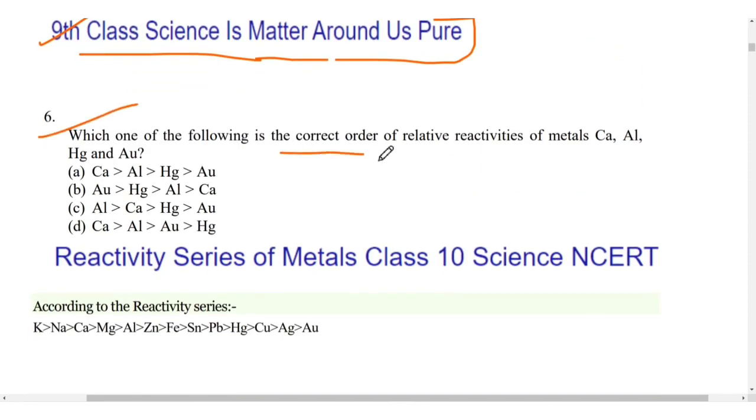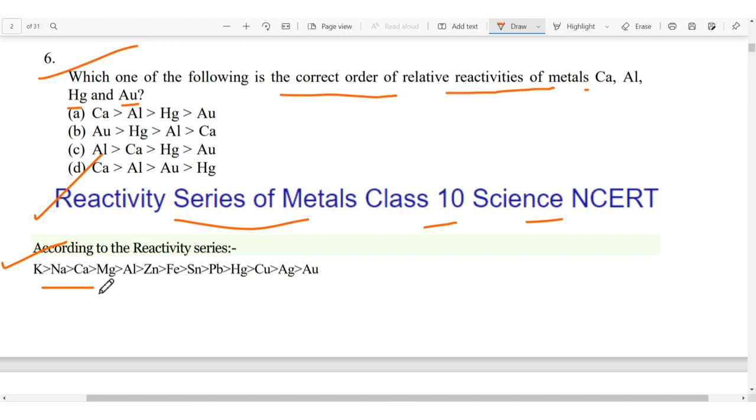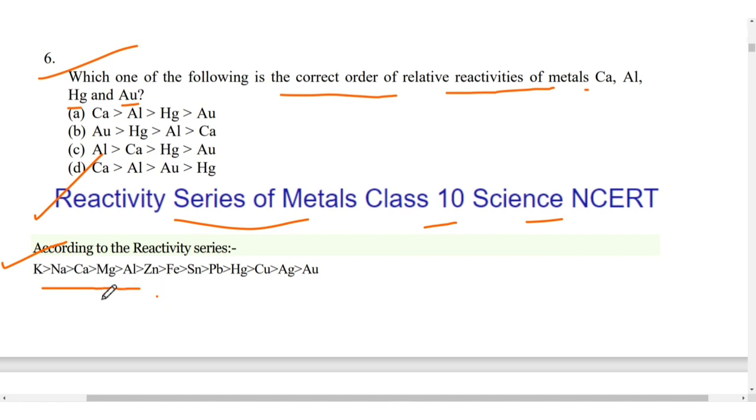Which of the following is the correct order of relative reactivities of metals: calcium, aluminium, mercury as well as gold? If you look in the reactivity series of metals in the class 10th NCERT, you will see one reactivity series given there, where potassium, sodium, calcium, magnesium. This is how the series goes. Potassium will have high reactivity, after that sodium. So while looking at this reactivity series, we can mark this answer as A. Calcium will be here, here aluminium, mercury, and then gold. So this is how the reactivity series goes.